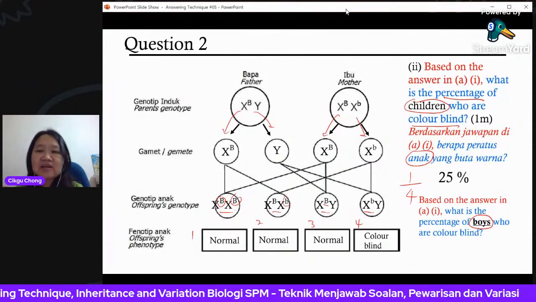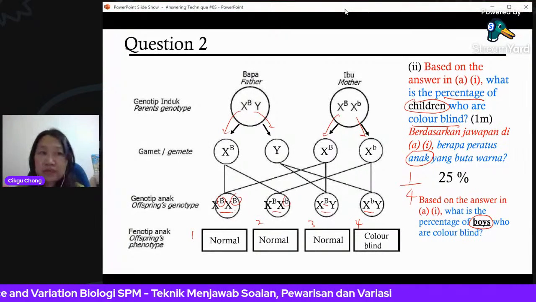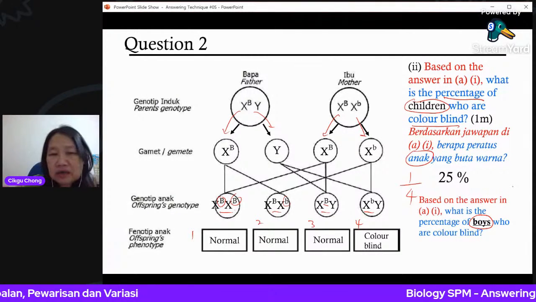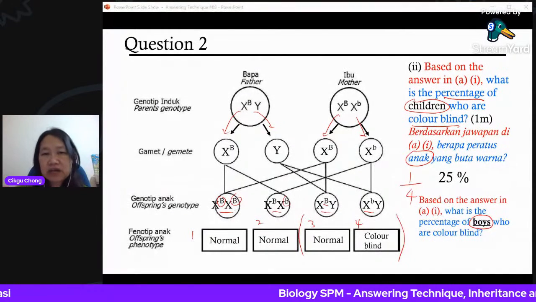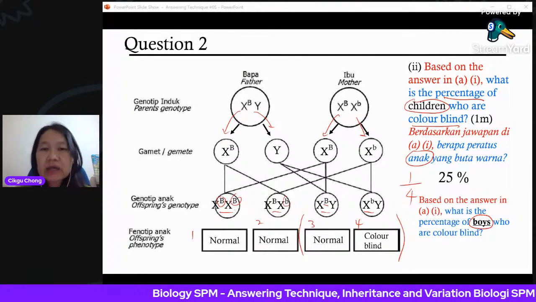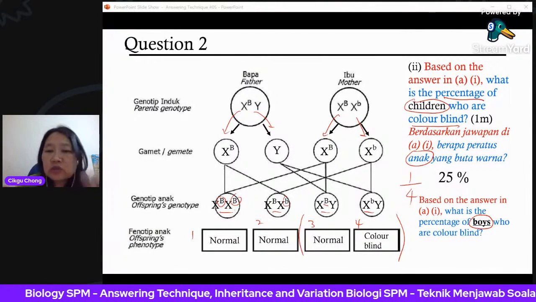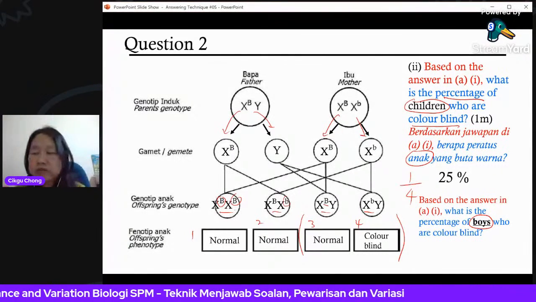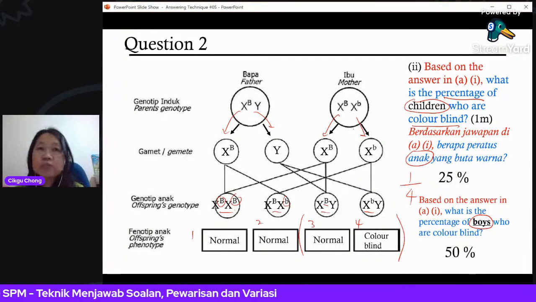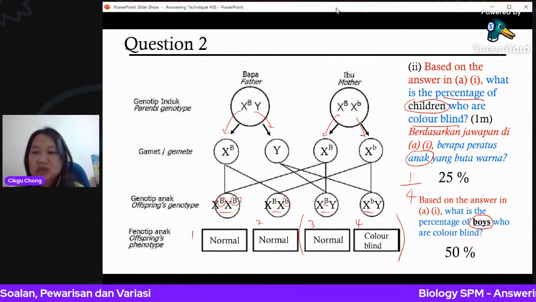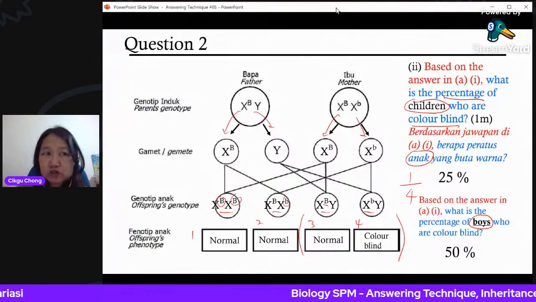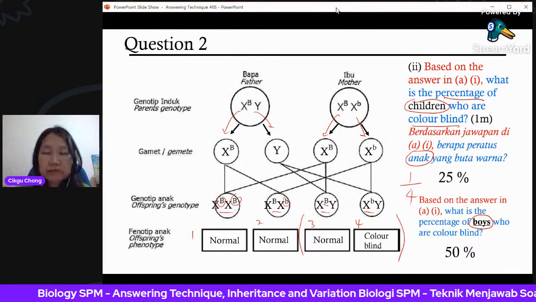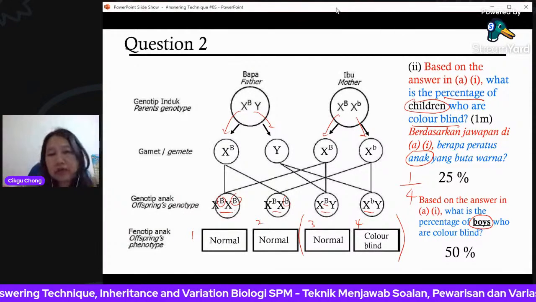Yes, correct. Wayjet, Brandon, correct. 50%. Okay, why 50%? Because we are looking at boys only. And here, there are only 2 boys. X^B Y and X^b Y. So no need to look at the girls because it asks for boys. So it's 1 out of 2. 1 over 2, your answer is 50%. Be careful before you answer. Look carefully. Are they looking for children? If it's children, you include the girls as well, over 4. If it's boys, you only look at the boys, which is over 2.